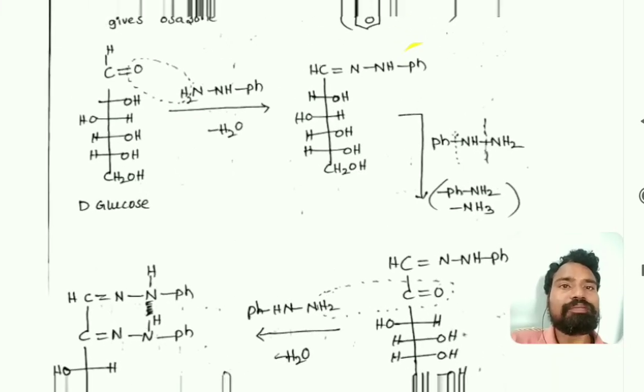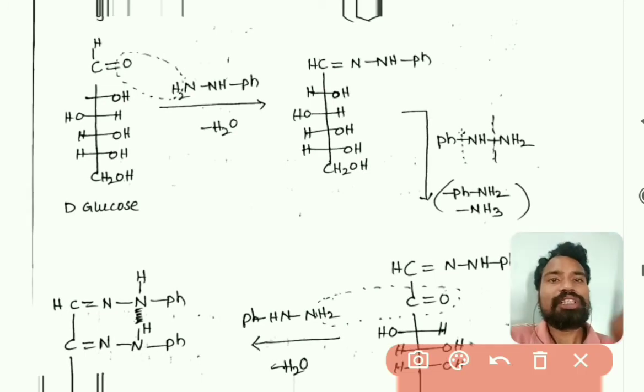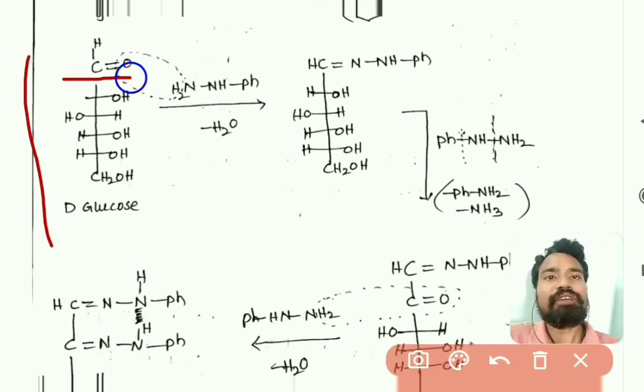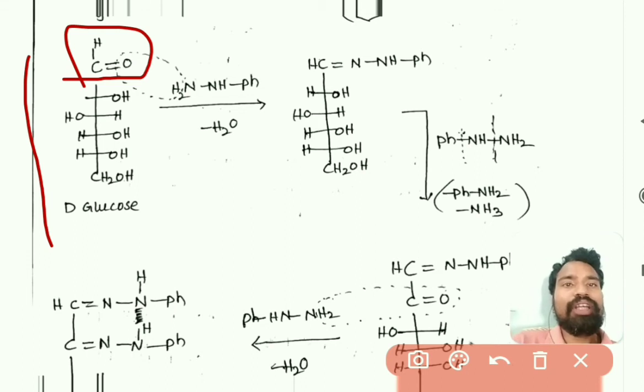Just observe here. This is the chain structure of glucose, because it has an open, free aldehyde group.